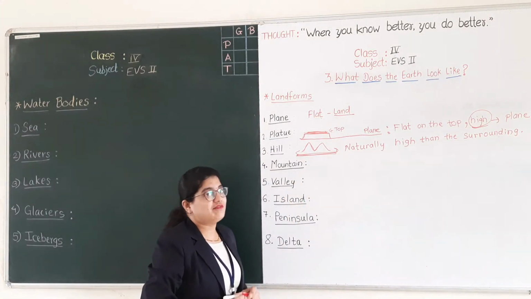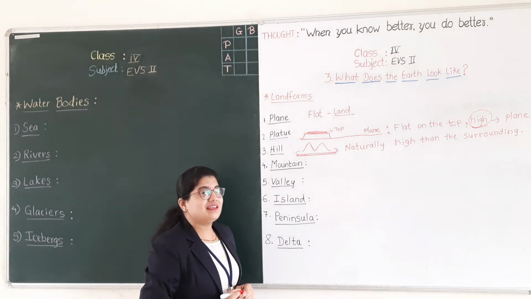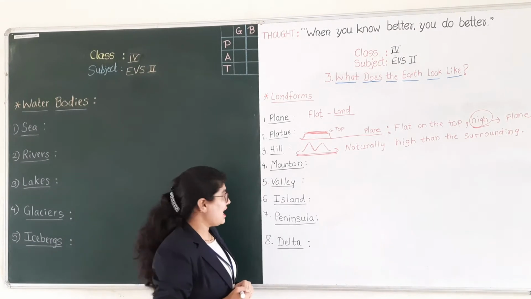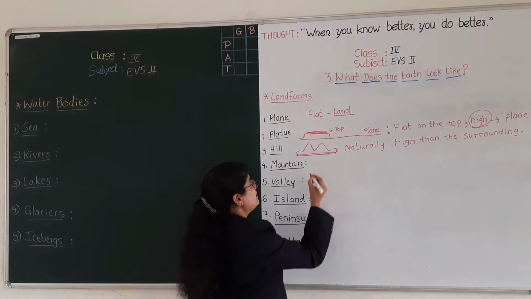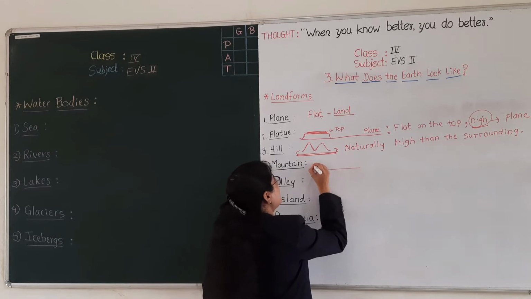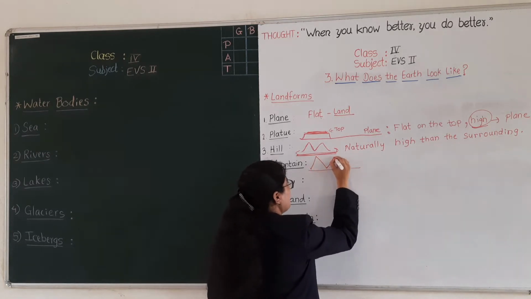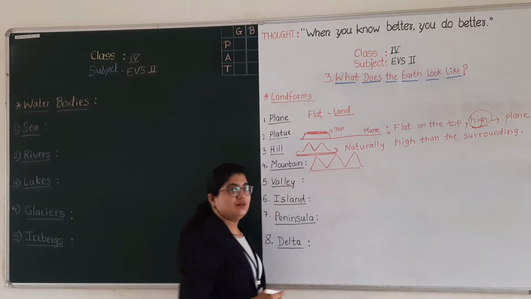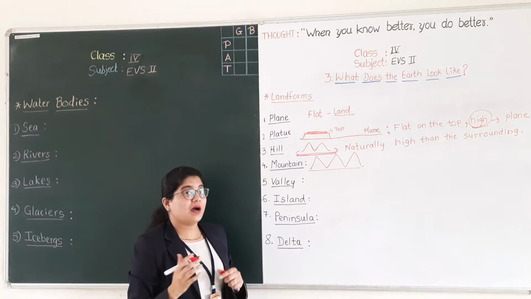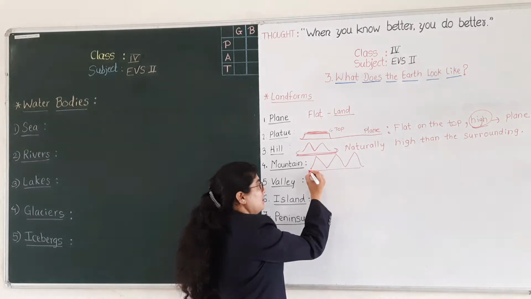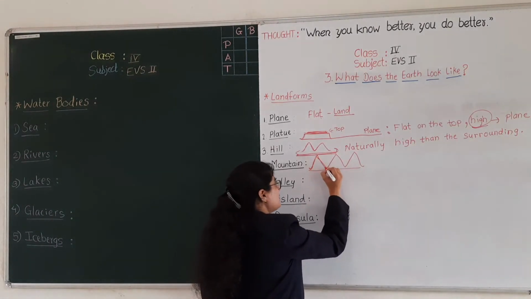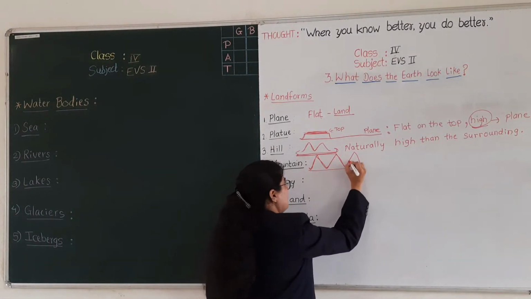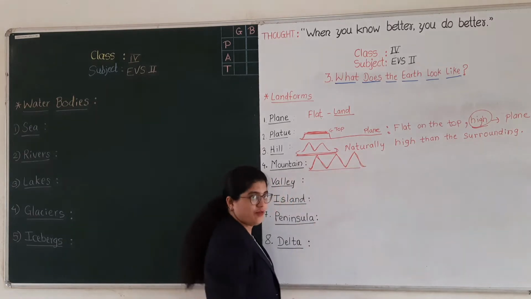Then we will see about mountains. Have you seen mountains? Yes, mountains are nothing but the tallest and higher landforms. What are the mountains? The mountains are the tallest and higher landforms.